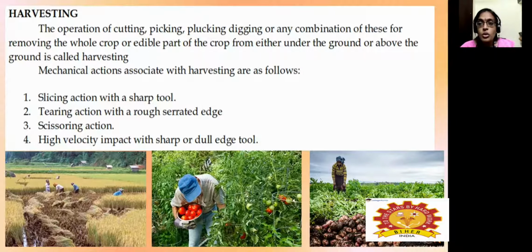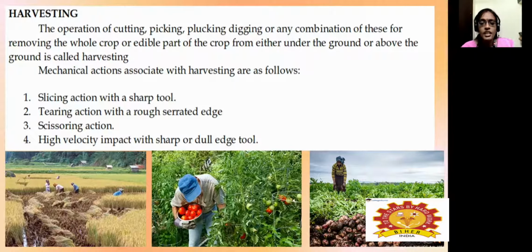For certain root crops, we are using a digging operation, or for certain crops two or more operations at a time. We are removing the whole crop or the edible part, either below the ground or above the ground.